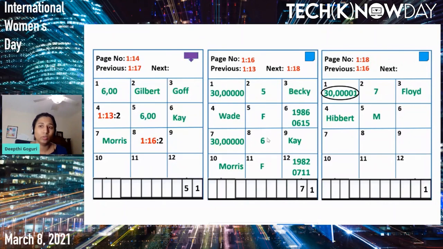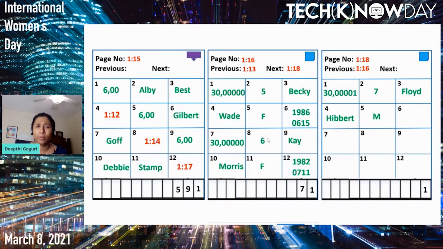So to know where to insert Floyd Hebert, we have to get the root page of the index, right? But the root page of the index is not in the memory. Now let's go ahead and get that by evicting page number 14. Now page number 15 is in the memory, right?